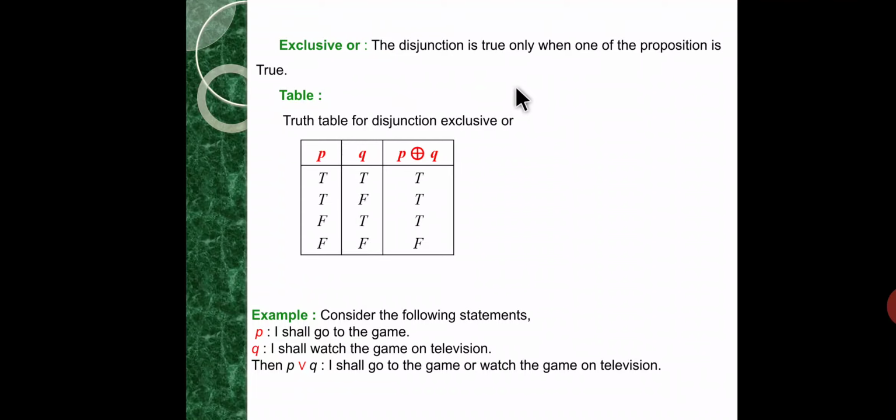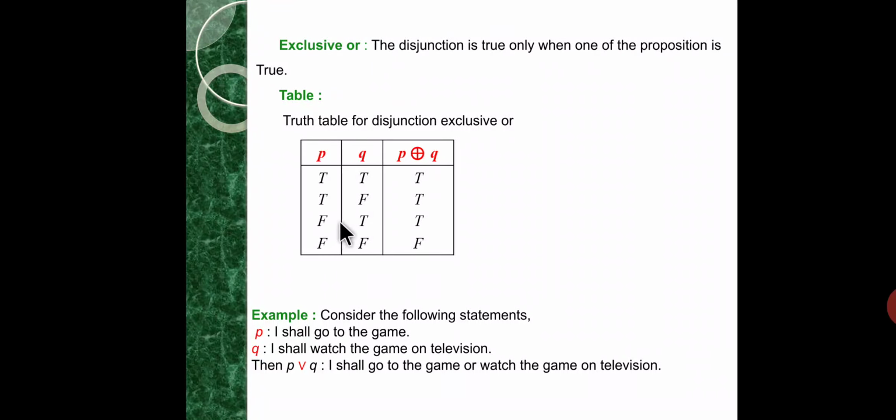Now exclusive OR. The disjunction is true only when exactly one of the propositions is true. So what is the rule of exclusive OR? The truth value of P exclusive-or Q is true when one of P, Q is true and the other one is false, otherwise it is false.